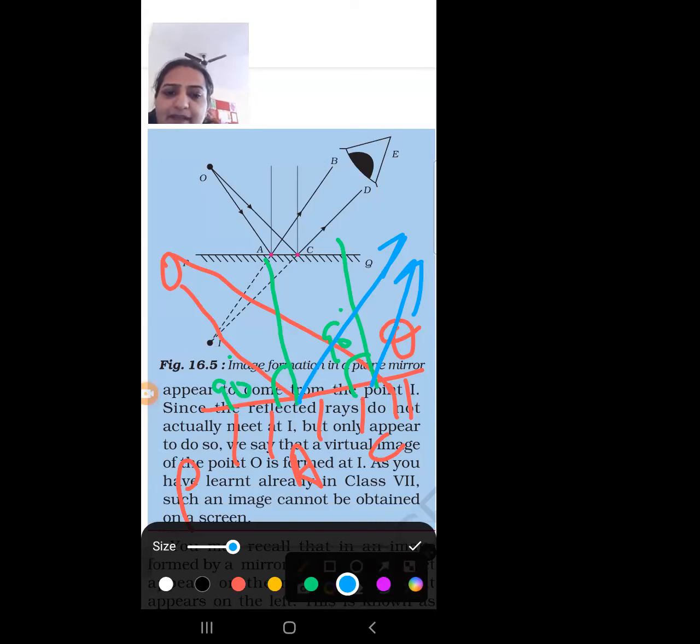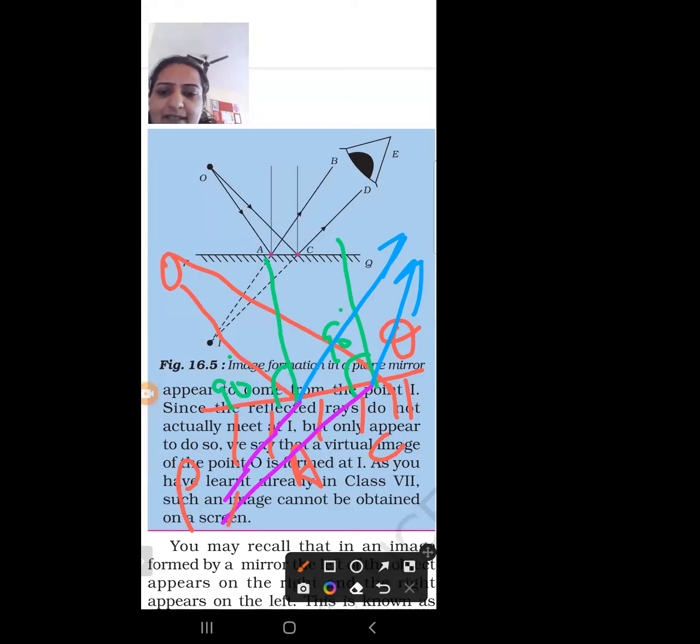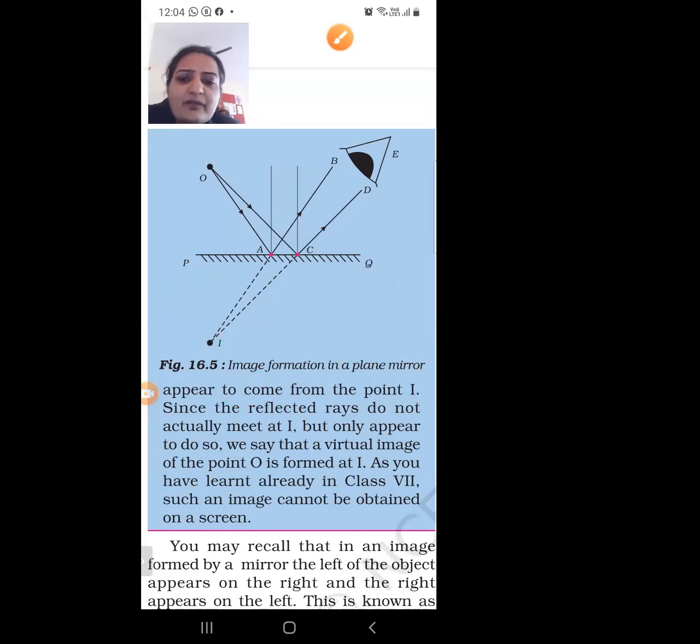This is how the image is formed in the plane mirror. If we produce the reflected rays backward, the image will be formed here, and it is the image formed by the plane mirror. You have to remember how the image is formed in the plane mirror. What are the characteristics of the plane mirror? The image is the same size as that of the object.